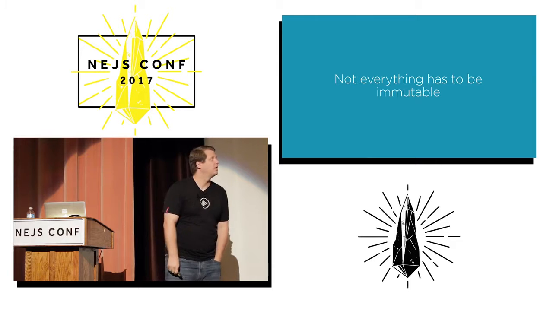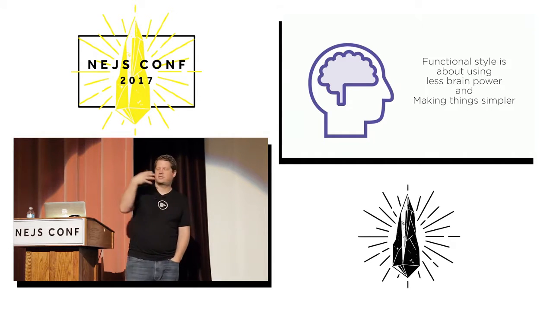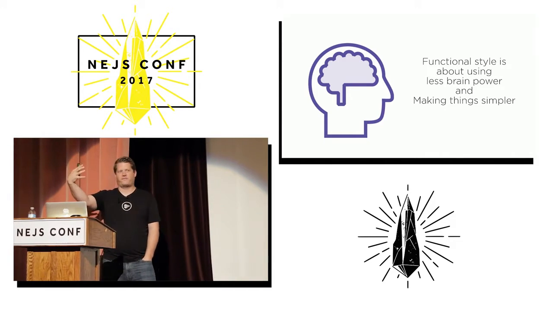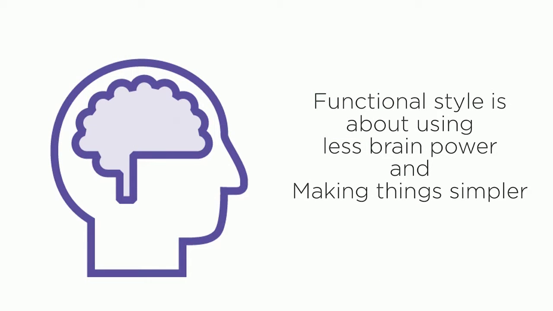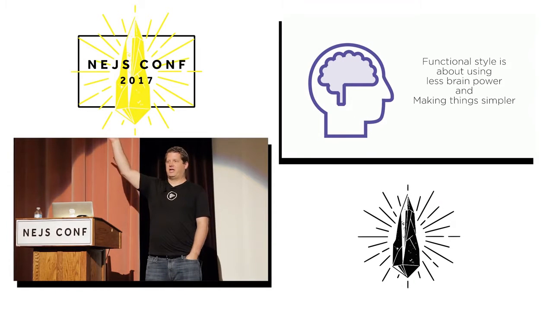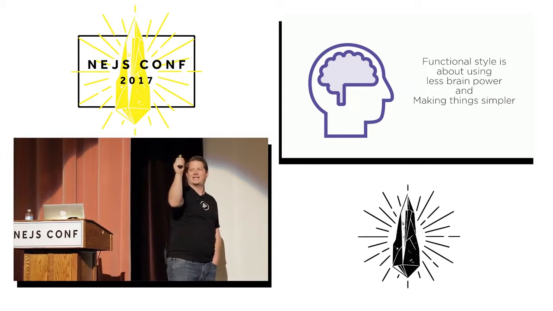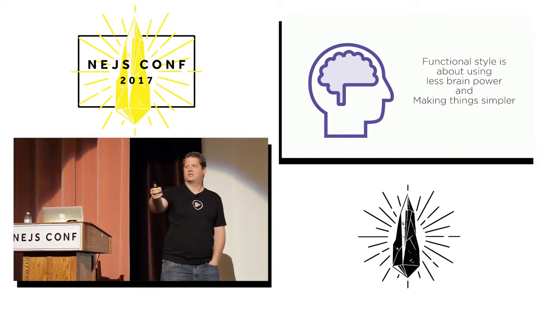However, functional style, this is what he said that fundamentally changed my understanding of this. Functional style is about using less brain power and making things simpler. Is that your understanding of functional style programming, coming into this talk? What if I said you have to think less and things are easier?